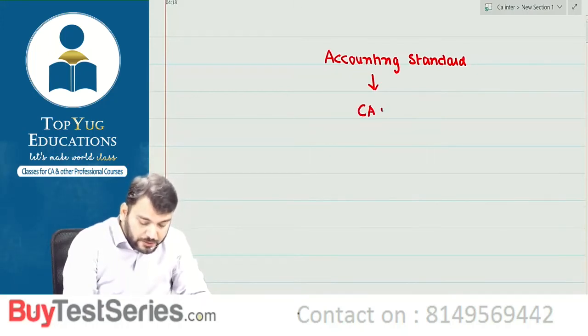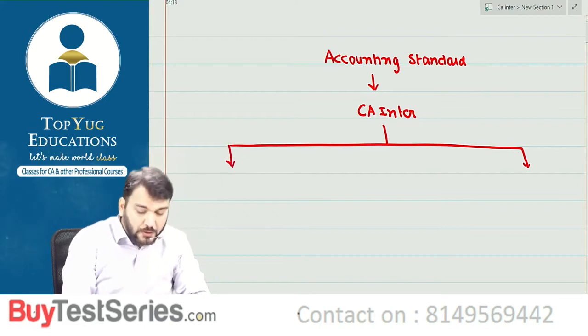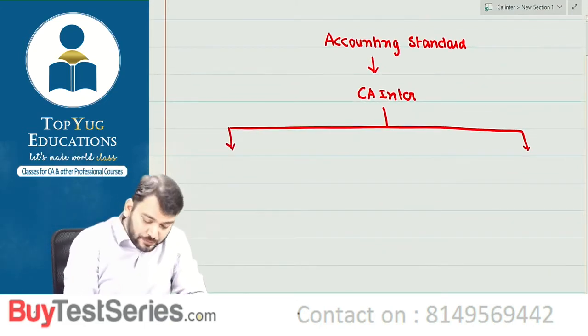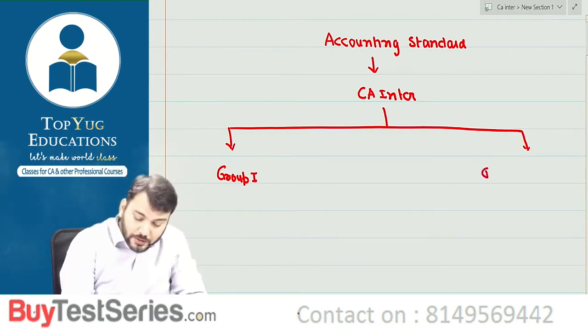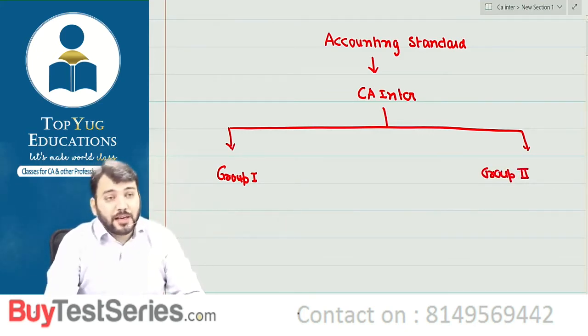For CA Inter, the accounting standards have been divided into group 1 and group 2. Means there are some accounting standards which are covered in group 1, some which are covered in group 2, correct?